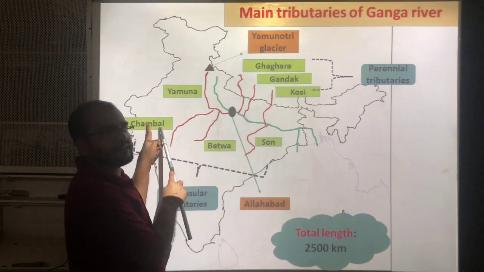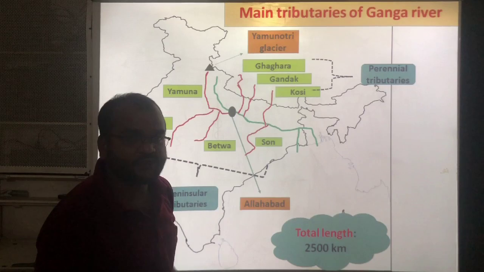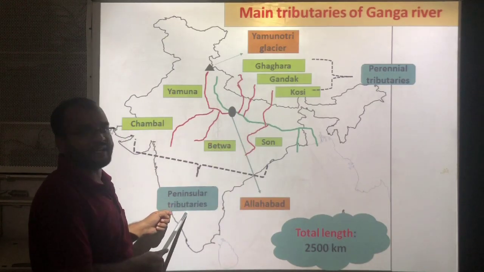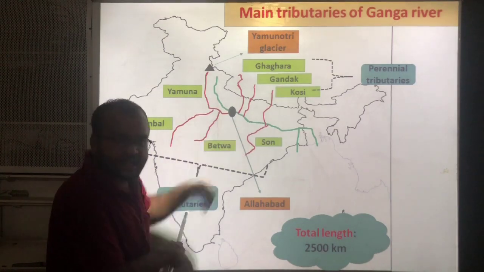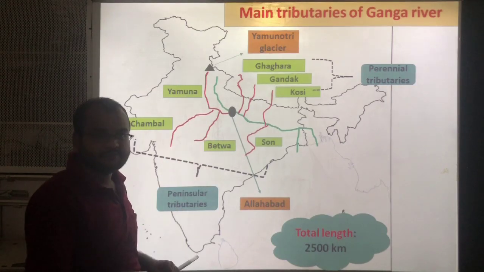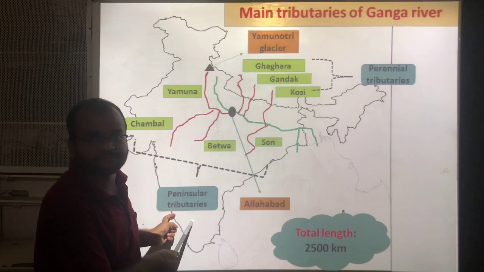These three are born in the Peninsular Plateau. That's why these three rivers are called peninsular tributaries. These three are the tributaries of the Ganga river, and they were born in the Peninsular Plateau, so they are called peninsular tributaries.